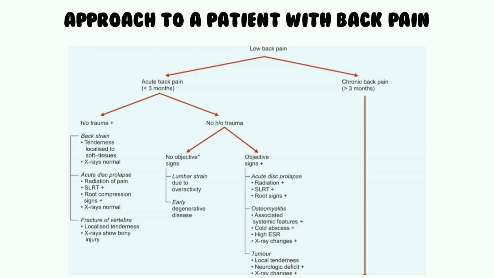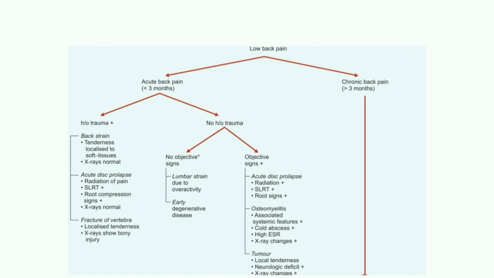Approach to a patient with back pain. The source of back pain is difficult to find because of variable factors. The aim is to identify the pathology that needs immediate treatment, such as an infection, neoplasm, disc prolapse etc. All other back pains are treated as non-specific back pain with more or less common treatment program. While the patient is on this treatment program, he is reviewed at regular intervals for any additional signs suggesting an organic illness. First, establish whether the problem is acute, 3 to 6 months, or chronic, longer than 6 months.